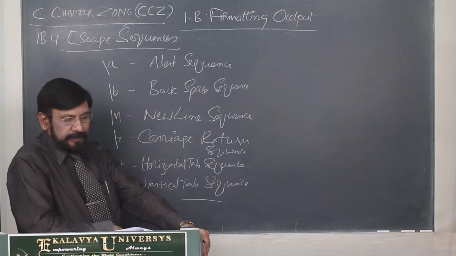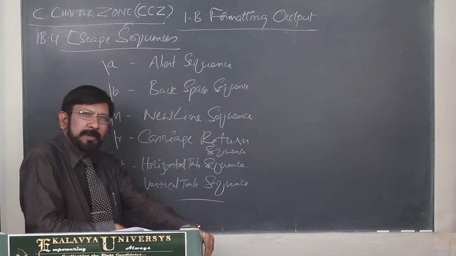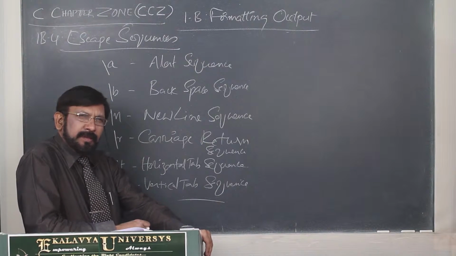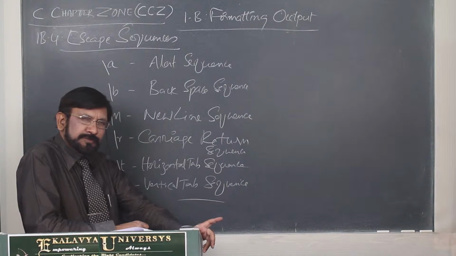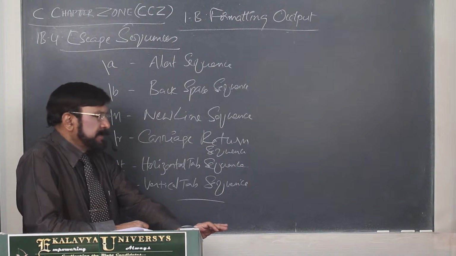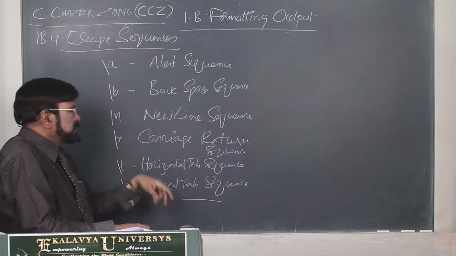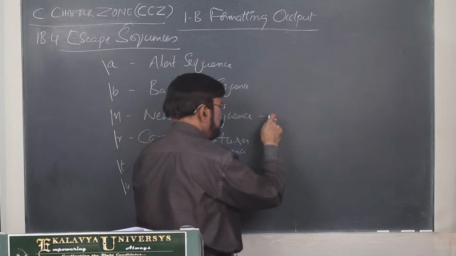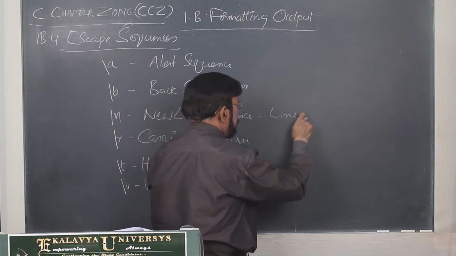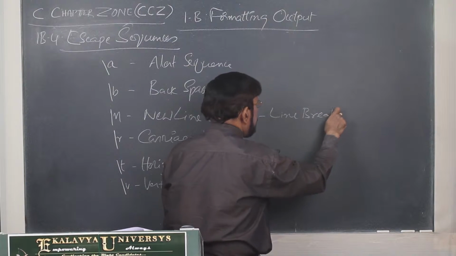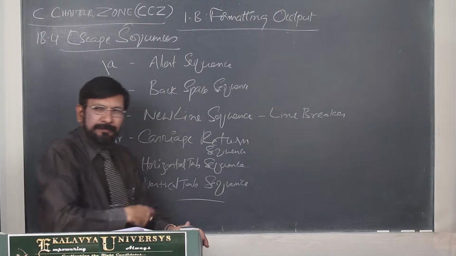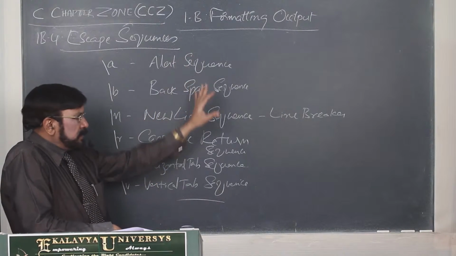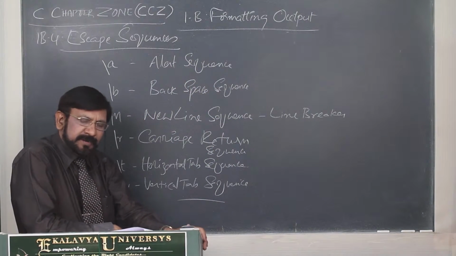Now, let us take up the fourth concept, 1B4 escape sequences. Already I introduced one escape sequence, that is the new line sequence. This is meant for creating a new line, or a line breaker. It breaks the line. Now, here I will explain briefly about their functionalities.